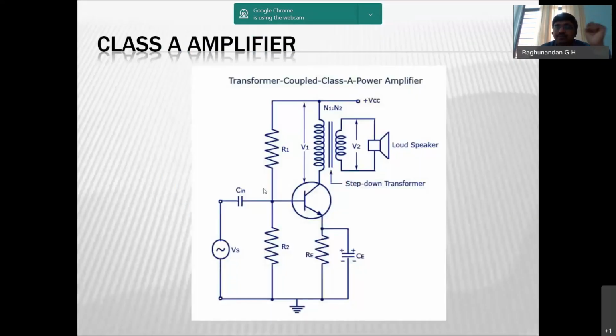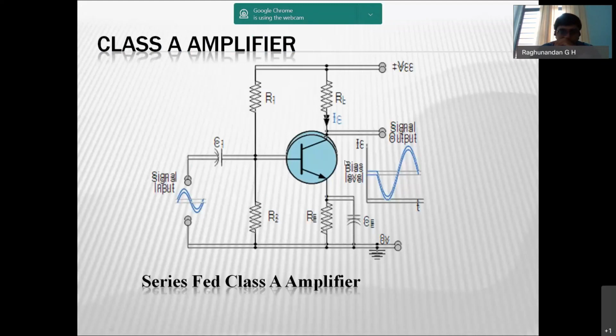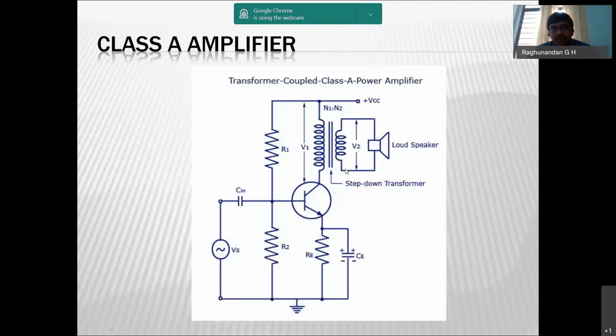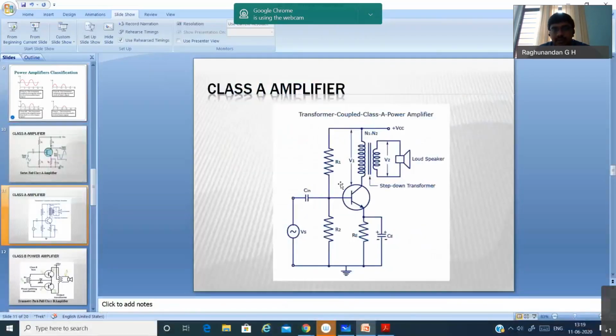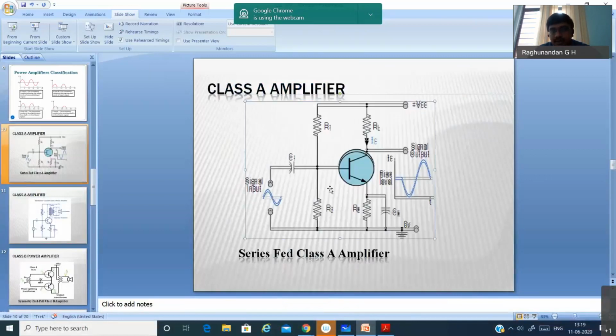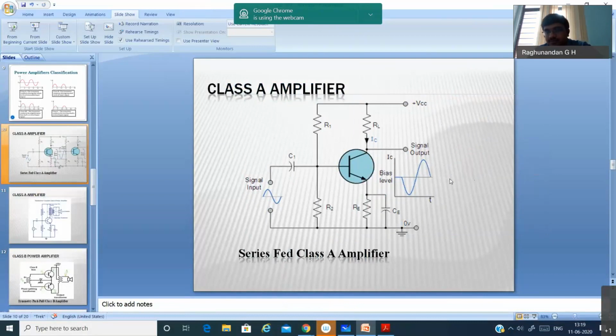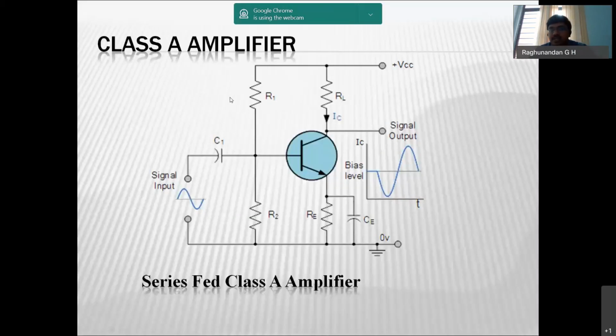In these power amplifiers, the first thing is the class A amplifier. In the class A amplifier, we have two types: the series fed class A amplifier and the transformer coupled class A amplifier. Why is it called a series fed class A amplifier?